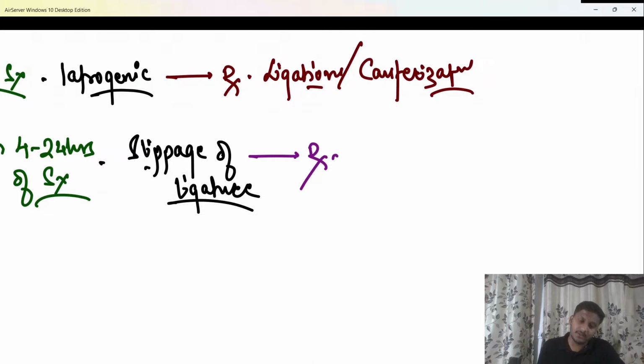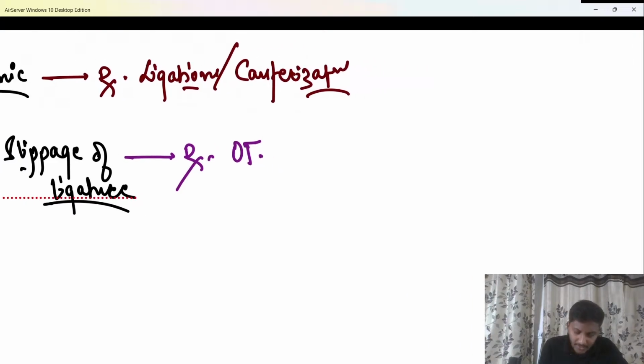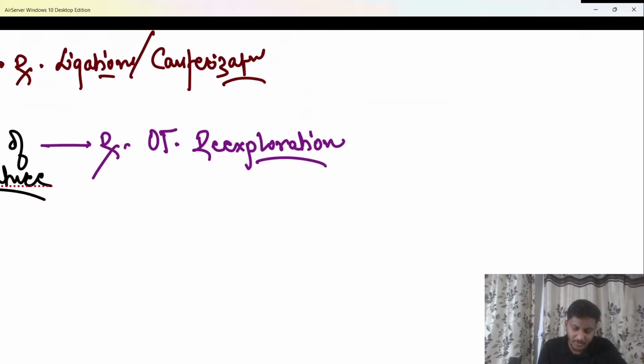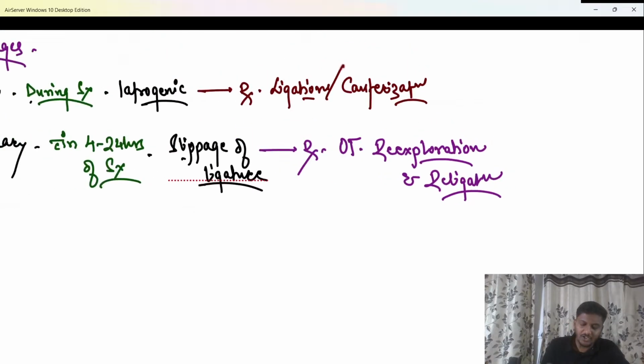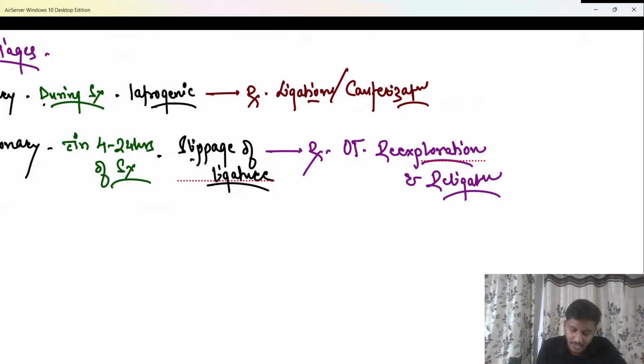As you have rightly answered, take the patient to the OT again, beta, take the patient back to the operation theatre, and again go and find which vessel is exactly bleeding. That is, re-exploration of the surgical site should be done, and along with re-exploration you have to go for a religation as well. So re-exploration and religation of the surgical site has to be done. Hopefully that's clear. So go and search for the bleeding vessel, again take a proper suture, and this time tie a secure knot which will not slip off easily.